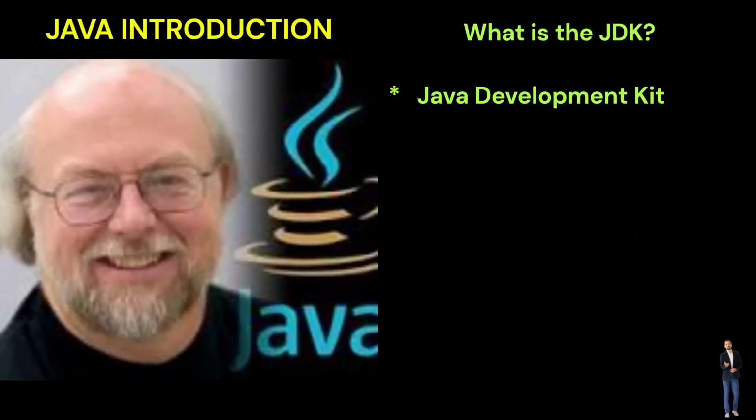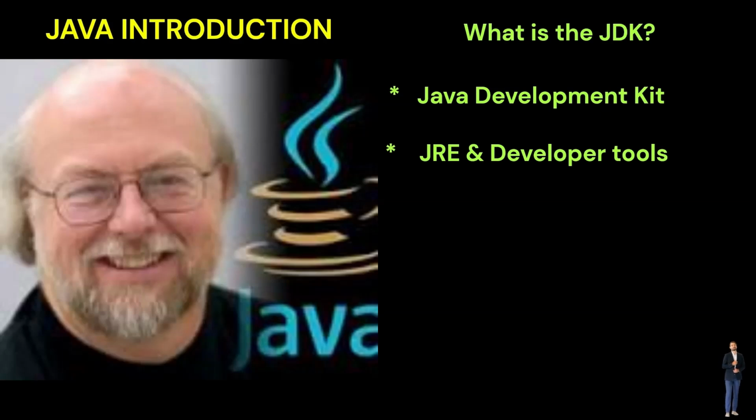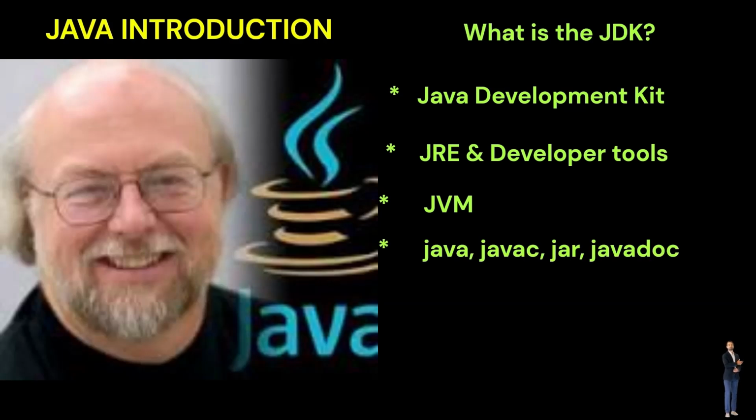What is the JDK? The Java Development Kit, JDK, is a set of software development tools and accompanying libraries that includes the Java Runtime Environment, JRE, and Java Virtual Machine. The term JDK stands for Java Development Kit. The JDK is a software development environment used for creating Java applications and applets. It contains JRE and developer tools. The JDK includes a private Java Virtual Machine, JVM. JDK's core components include an interpreter, java, a compiler, javac, an archiver, jar, and a documentation generator, Javadoc.